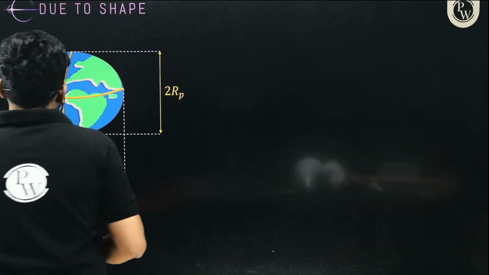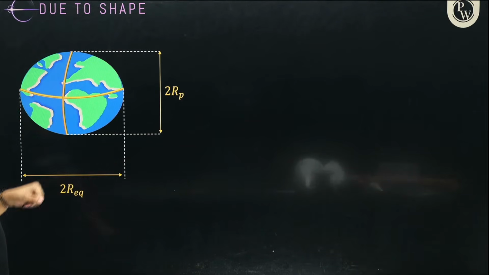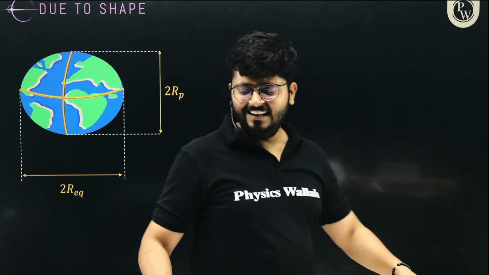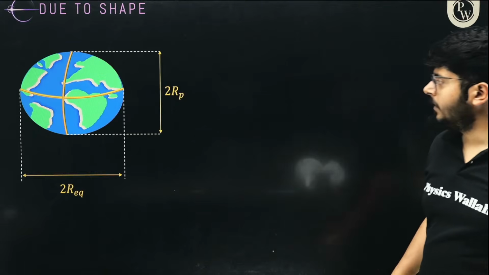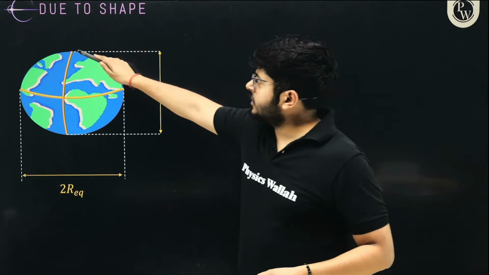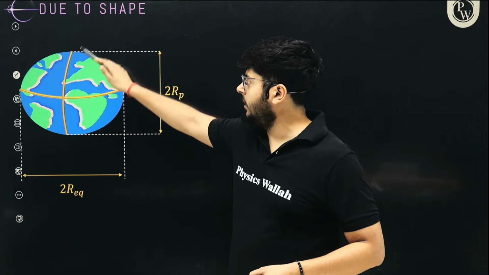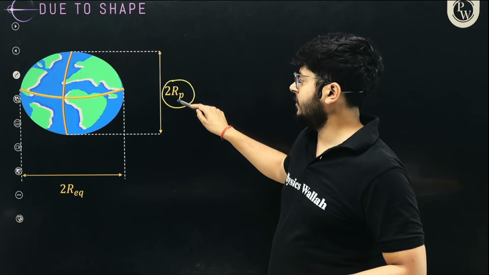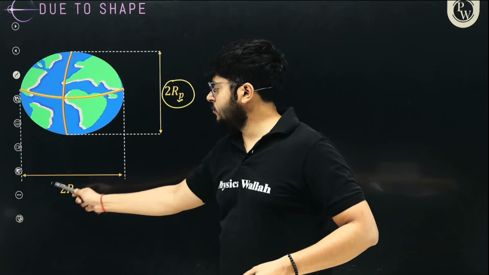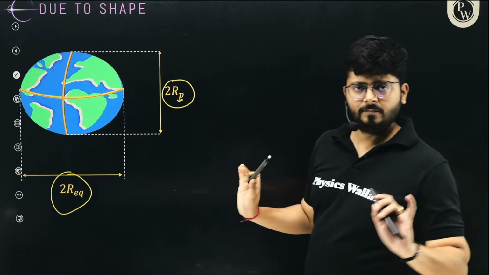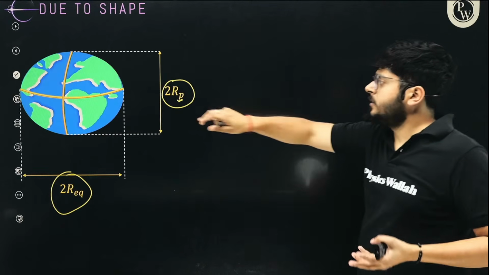So due to the shape of Earth, again, there is a variation in the value of g. How does the value of g change due to that? Let's talk about that as well, right? So here it is. Here, you see, this is the pole. This is the equator, right? So the diameter across the pole is 2 times the radius across the pole, and the diameter across the equator is 2 times the radius across the equator, right? It is not the same. You see that the Earth is slightly flat at the top.